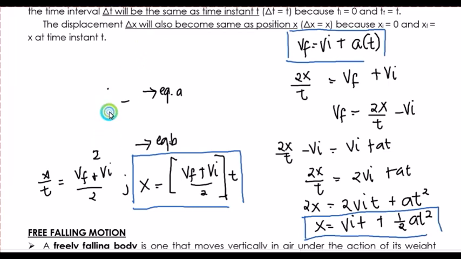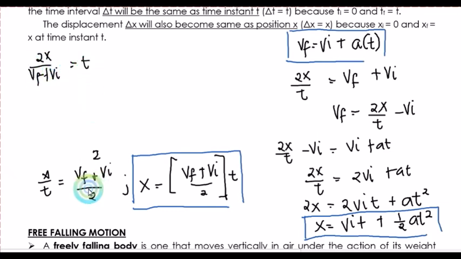Okay, we have another formula nga pwede man natin magamit. So if tanawon ko niliwat nga equation, pwede ko manipulate kay kuhaon ko di ang values ang time. So ang himuon ko, multiply ko to ang 2. So I'll have 2x all over vf plus vi is equal to time. So multiply ko to ang 2, so 2x, so silinon ko to ang time. So t is equal to 2x all over vf plus vi.